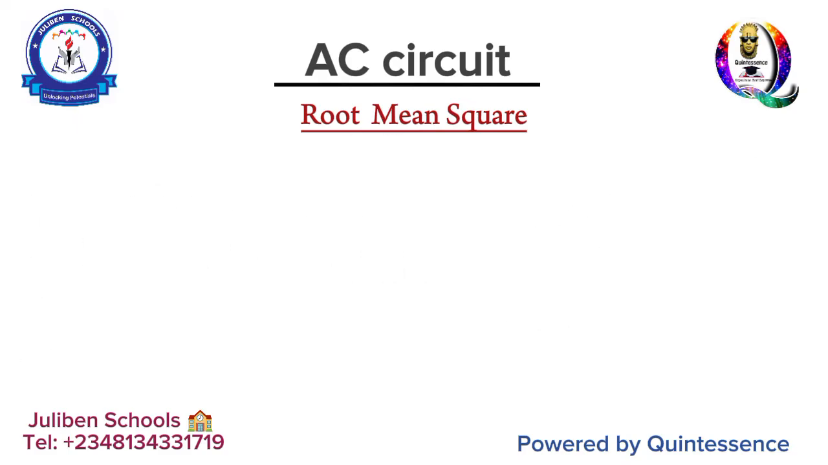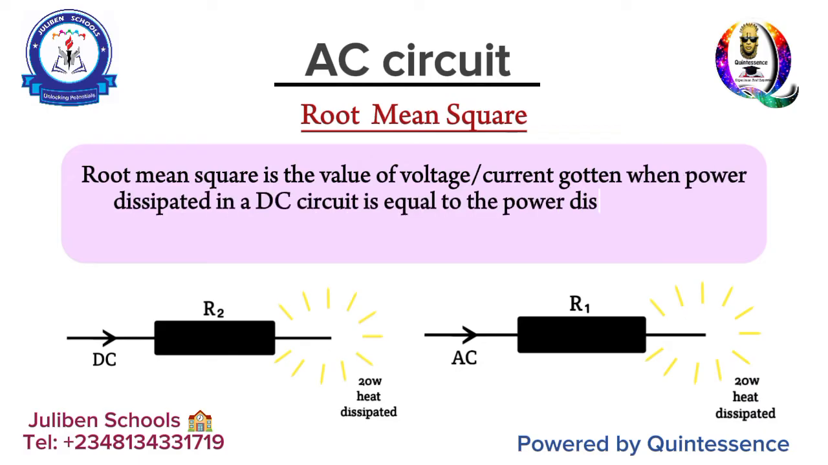In another definition, root mean square is simply the value at which the power dissipated in a DC circuit is equal to the power dissipated in an AC circuit. When the power dissipated in a DC circuit happens to be equal to that of an AC circuit, you can get the root mean square value from that, and you can derive it accurately.